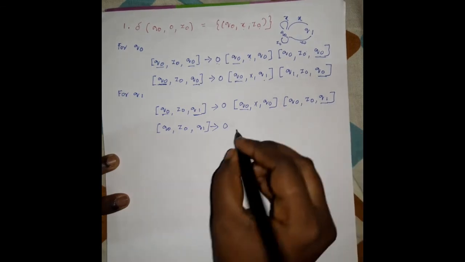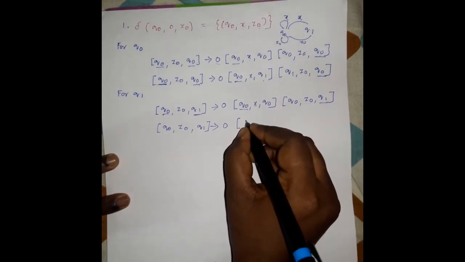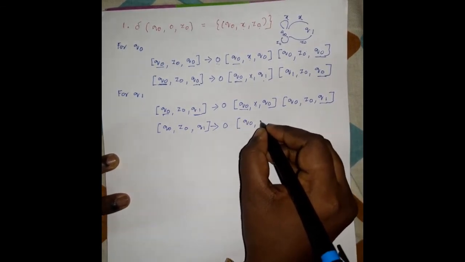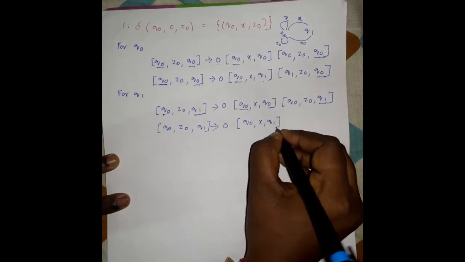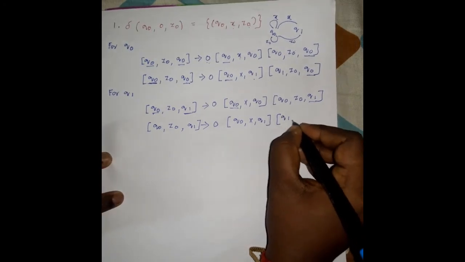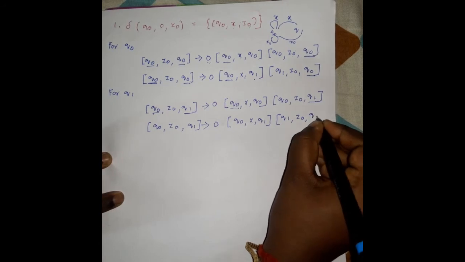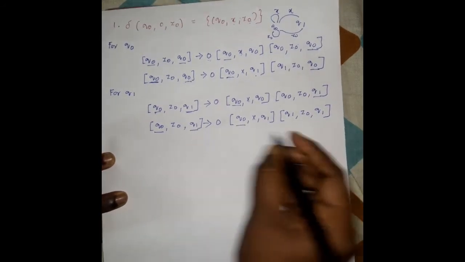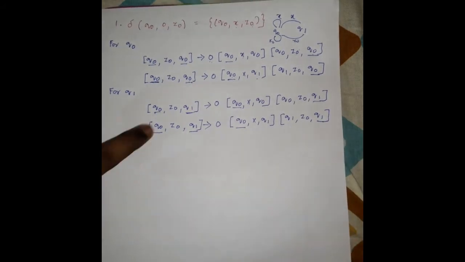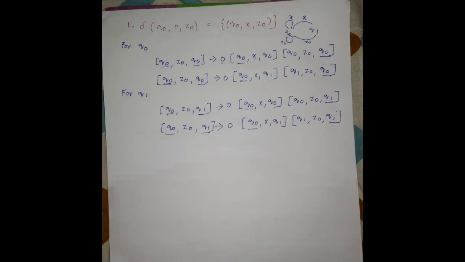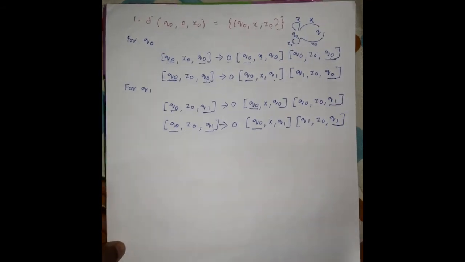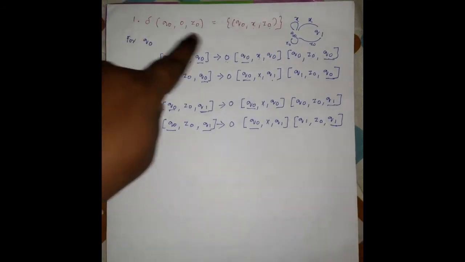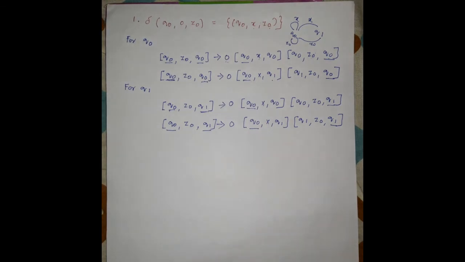Another possible case is Q0, X, Q1, and Q1 goes to the same state Q1. So here the starting state is Q0 and the ending state is Q1. So these are the two possible cases for this state Q1. Similarly we can write production rules for all the given transition functions in the pushdown automaton.